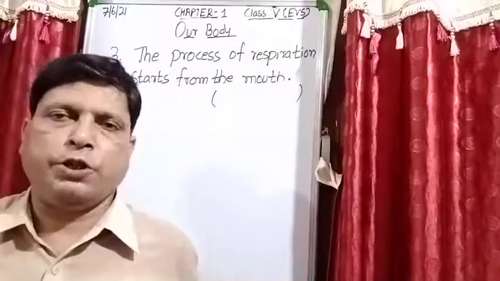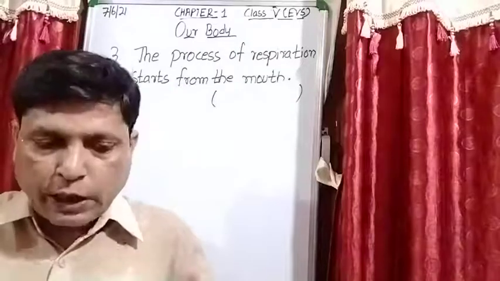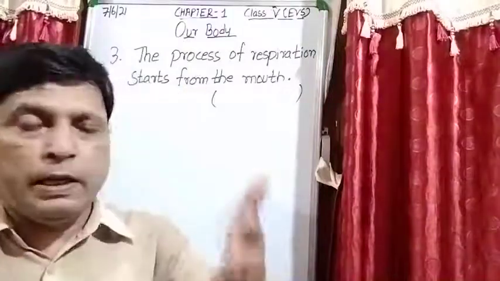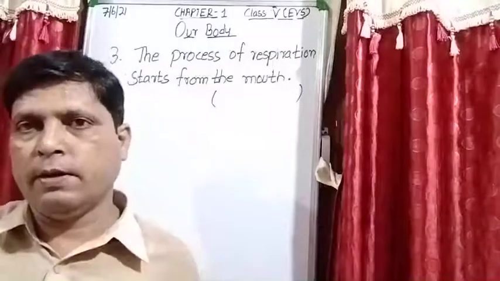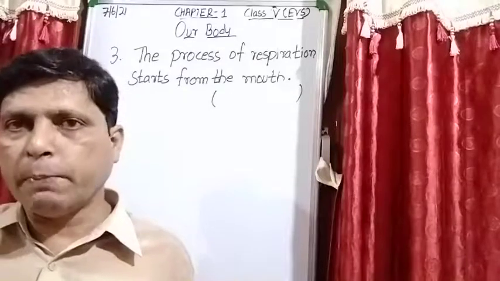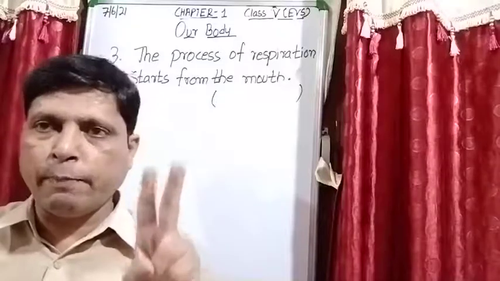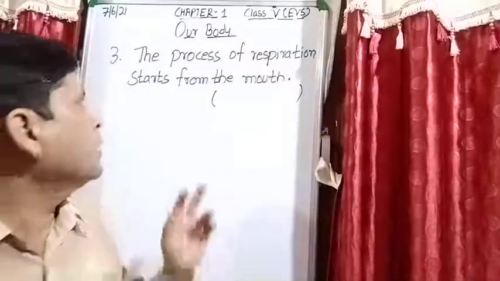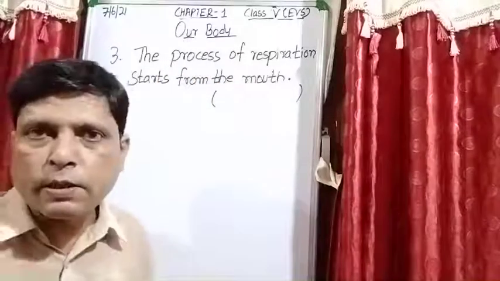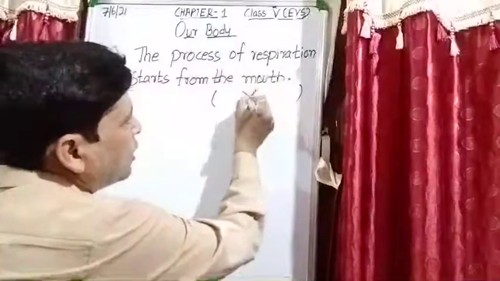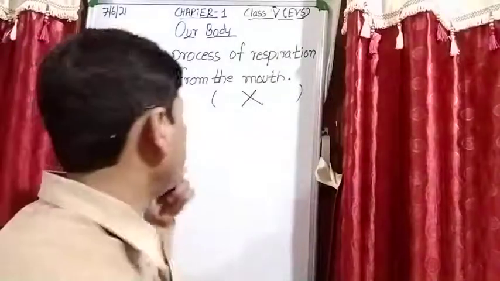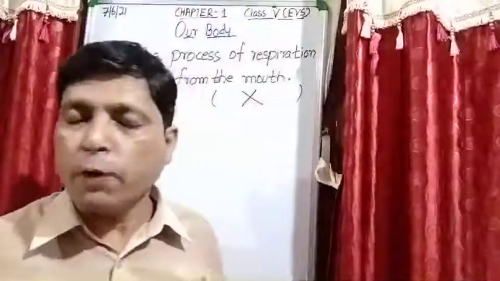We breathe in and we breathe out. So inhalation and exhalation, that is respiration. And this air through the nose from the windpipe, it moves to our lungs, and we have two pair of lungs. So here in this question it is given the process of respiration starts from the mouth. So this is a wrong statement. Is it clear? This is a wrong statement, because what is the reason?